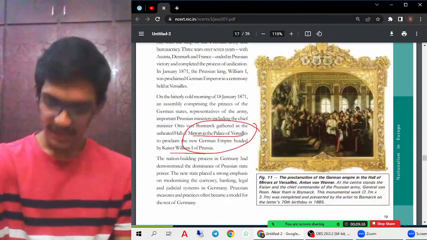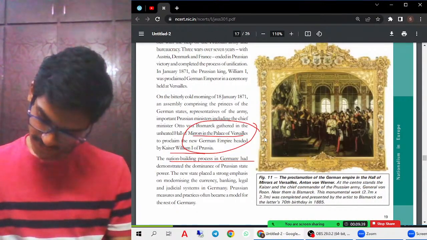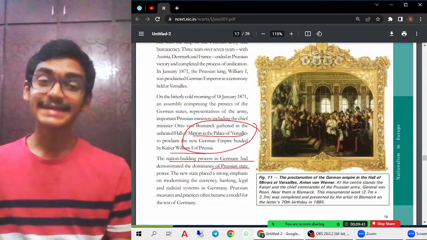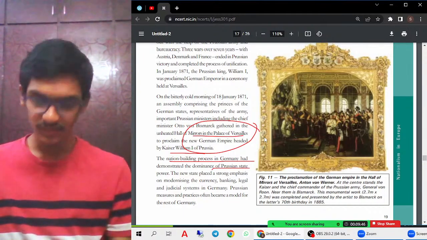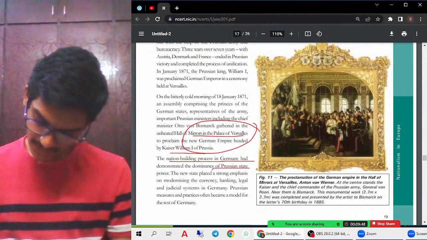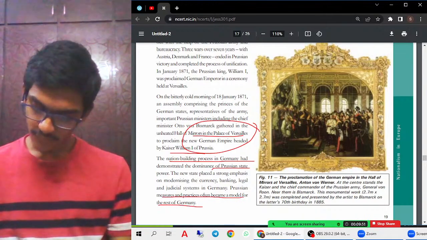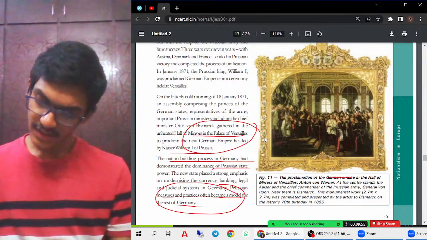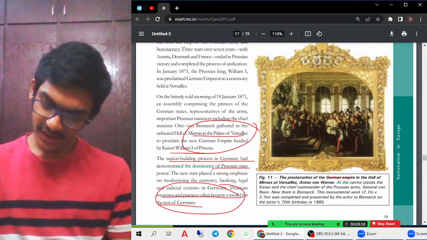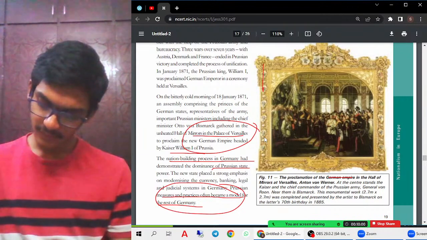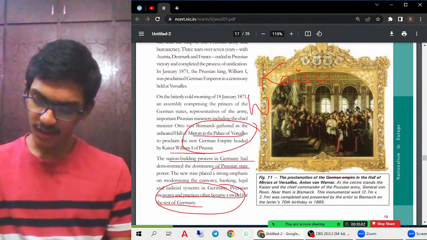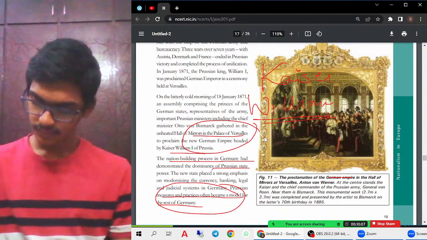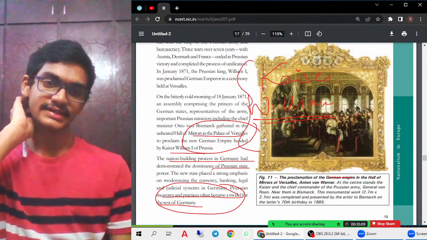If we see the last line, it tells us that the nation building process demonstrated the dominance of the Prussian state, because it was the one that helped in the unification process. Prussian measures and practices often became a model for the rest of Germany. As you can see in the picture, this was the proclamation of the new German Empire. Here you can see Kaiser William I, who was the king of Prussia, declared as the king of Germany. Okay, that we can understand from this.